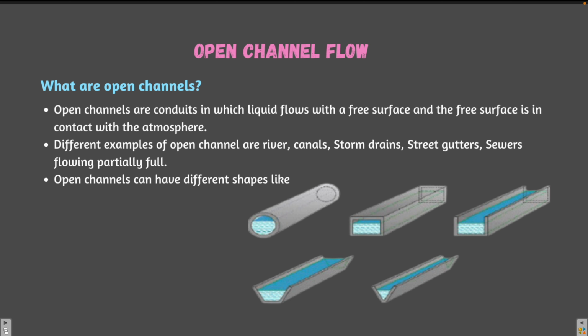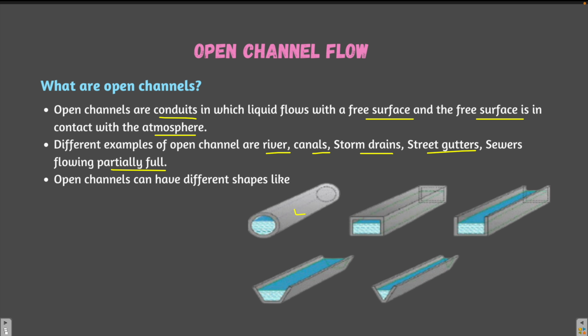So what is open channel flow? Even before that, let's understand what an open channel is. Open channels are conduits in which liquid flows with a free surface, and the free surface is in contact with the atmosphere. This is the basic definition of an open channel. Some examples of open channels are rivers, canals, storm drains, street gutters, and sewers which are partially full.